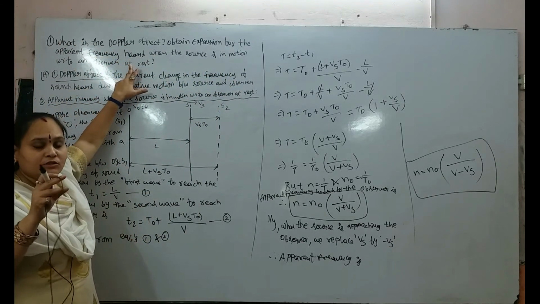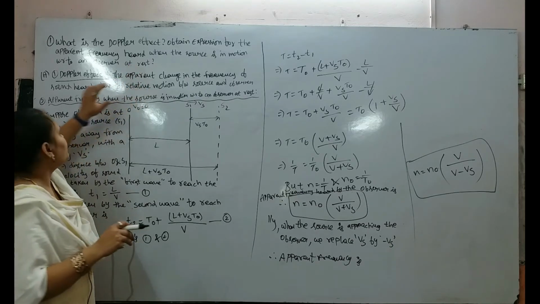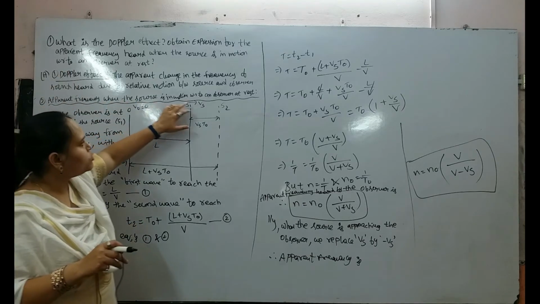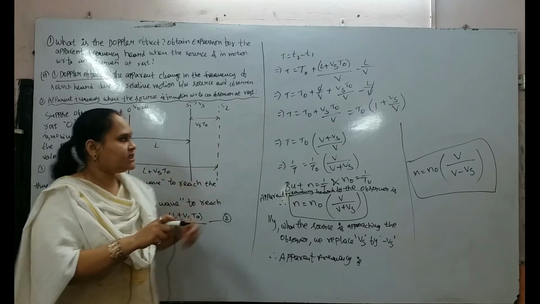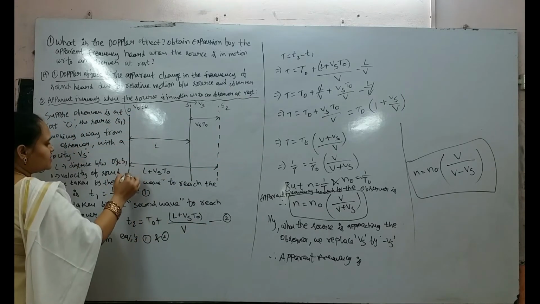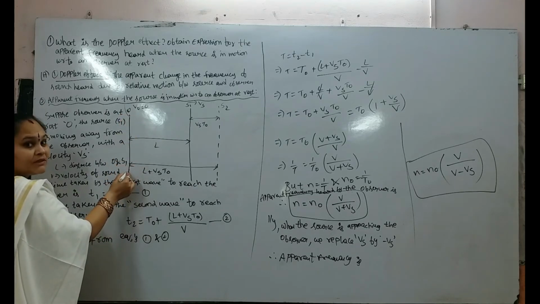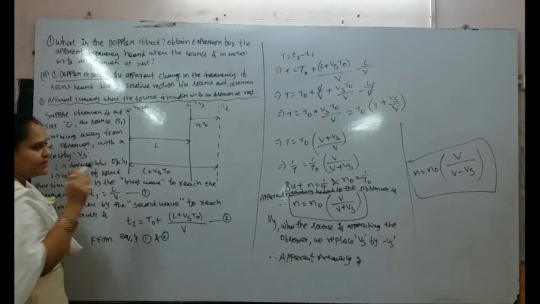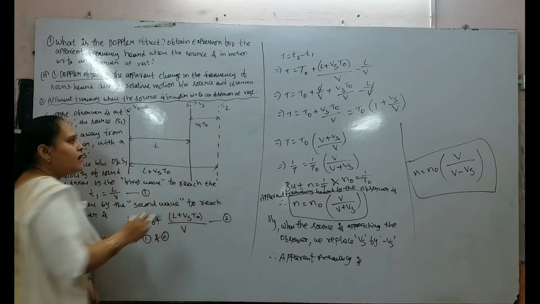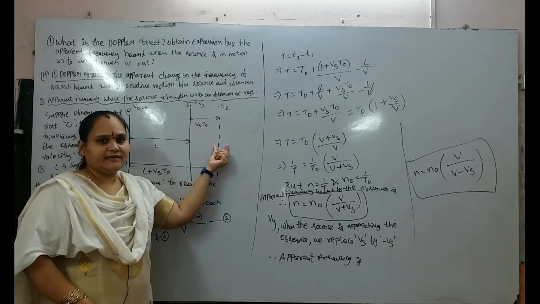That means the source will be moving and the observer is at rest. So, apparent frequency when the source is in motion with respect to an observer at rest. Here, observe the diagram. This is the observer O. The observer is at rest but the source is moving. This is the initial state of the source S1. After a certain time, the source S1 moves to this side, S2.